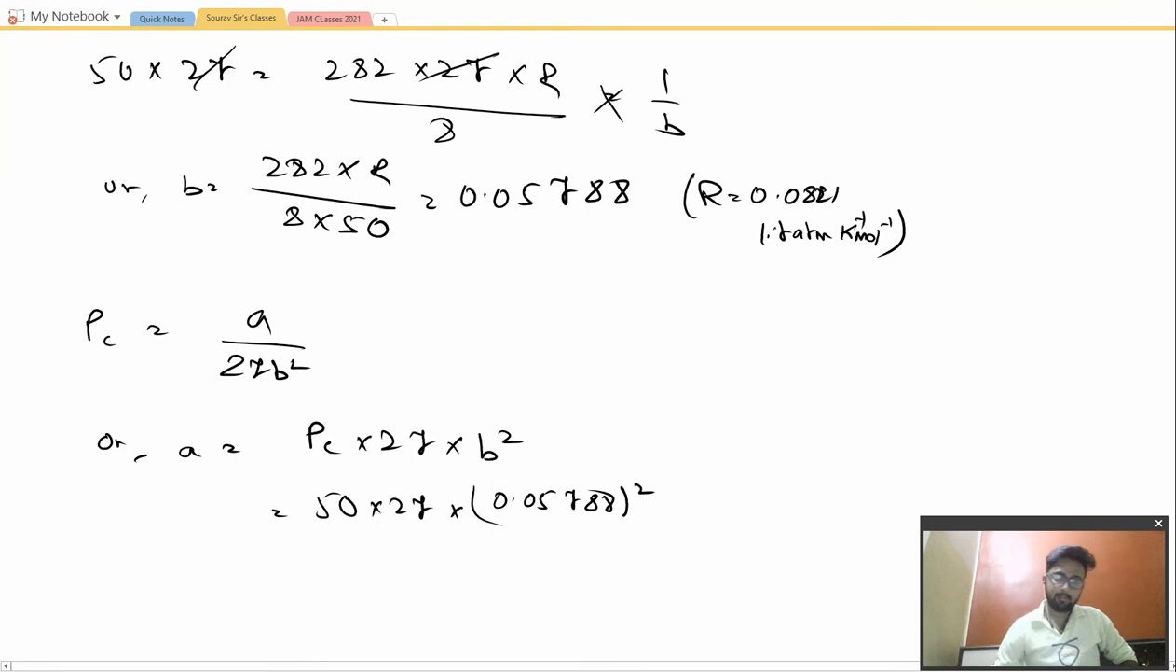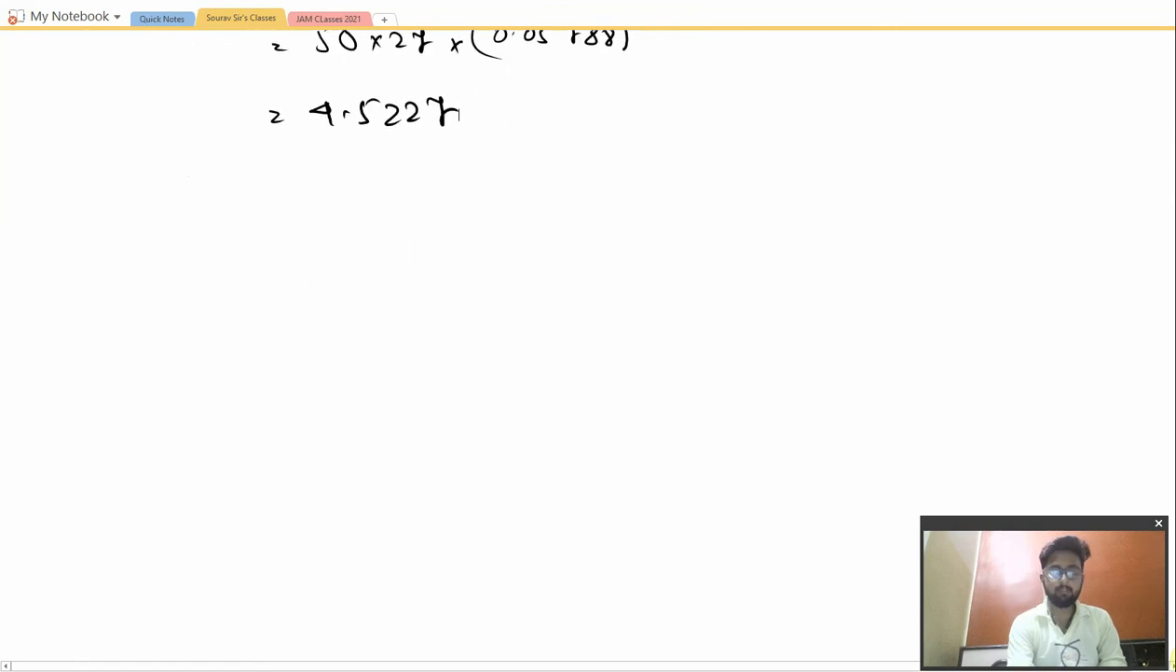So the value that is coming to be 4.5227. Okay, so this is the value. Now the units I am not writing, because you may just calculate the units. Moving on to the next question, that is question number 5C. This is a kind of an easy question, so let us complete it, and then we'll be wrapping it up.